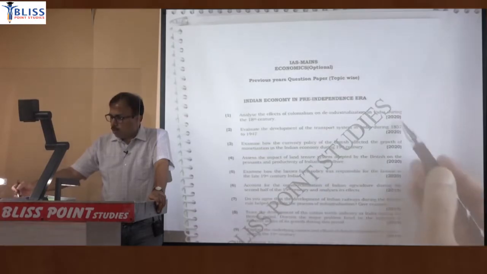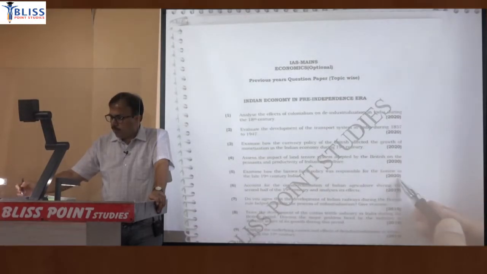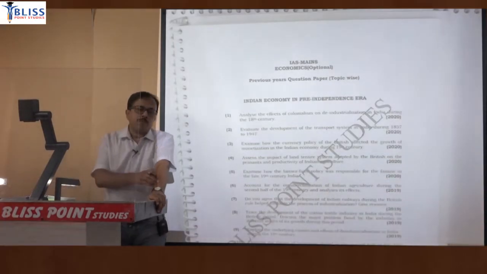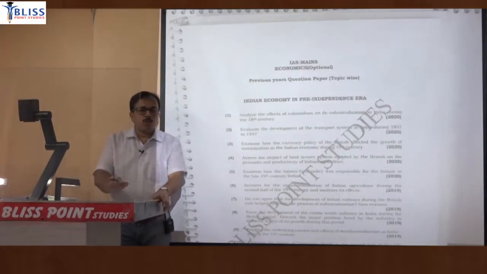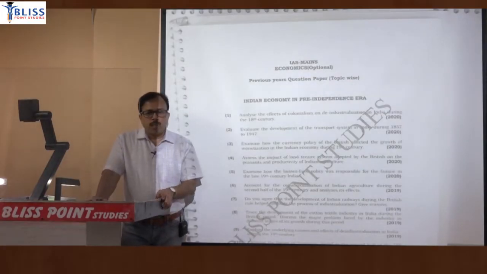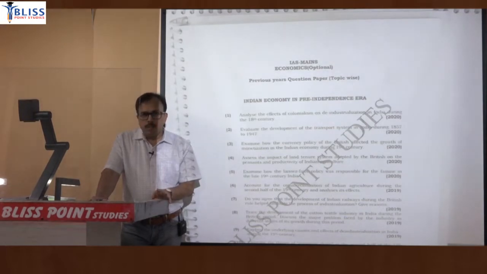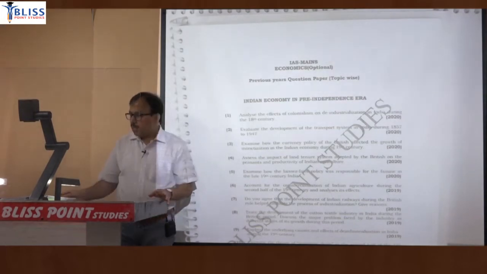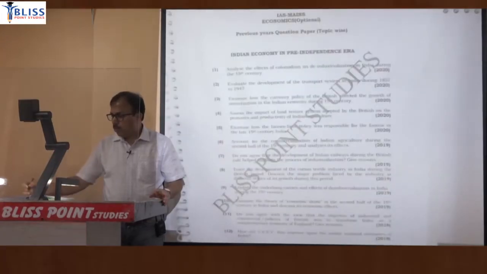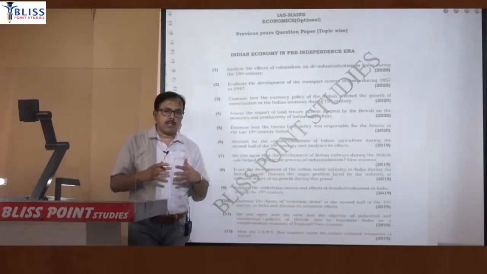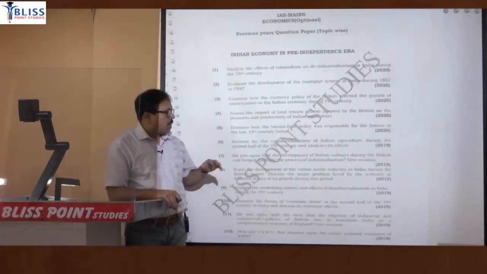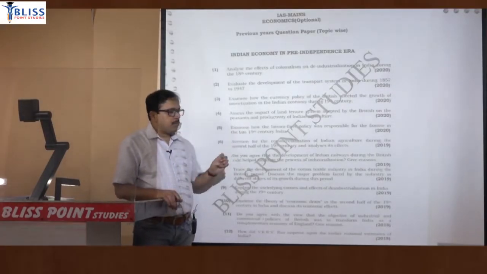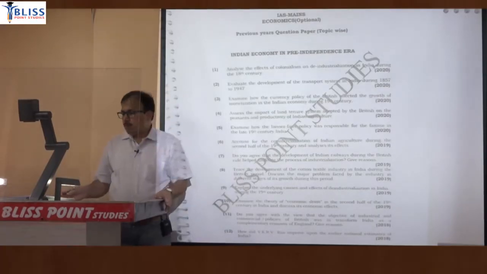So you will find 1 question, 2, 3, 4, 5 question from the pre-independence period. कुछ क्वेश्चन 10 नंबर के होंगे, कुछ 15-20 के, अराउंड 60-75 मार्क्स के क्वेश्चन होंगे. तो in 2019 also you will find 1, 2, 3, 4, 5. So generally 4 to 5 parts are from pre-independence period. For this pre-independence